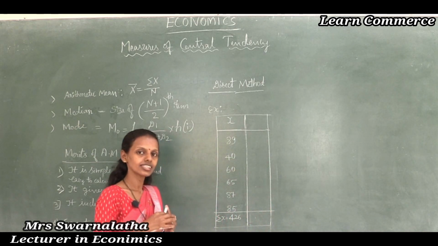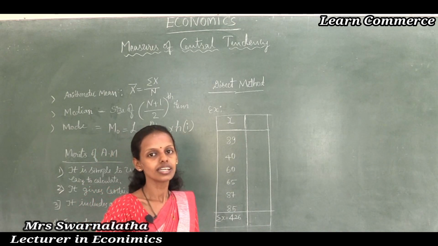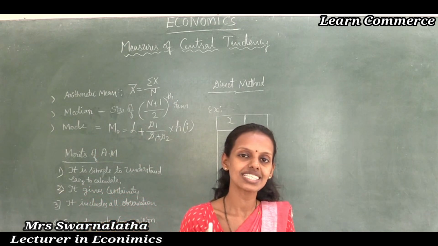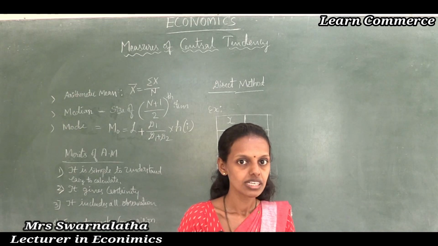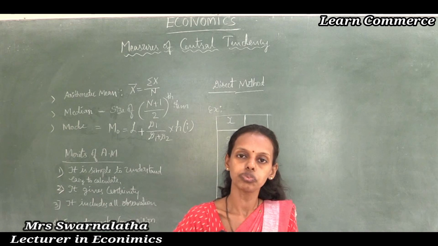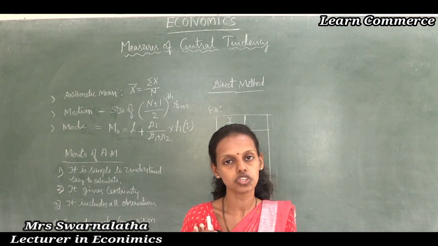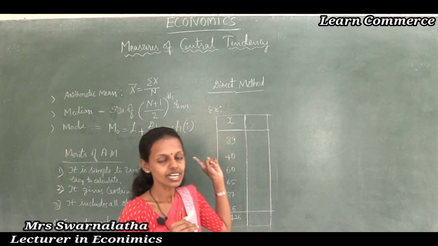While distributing the frequencies in different manners, there are some values we consider as central values. To find that central value or average in the distribution, we use the central tendency.